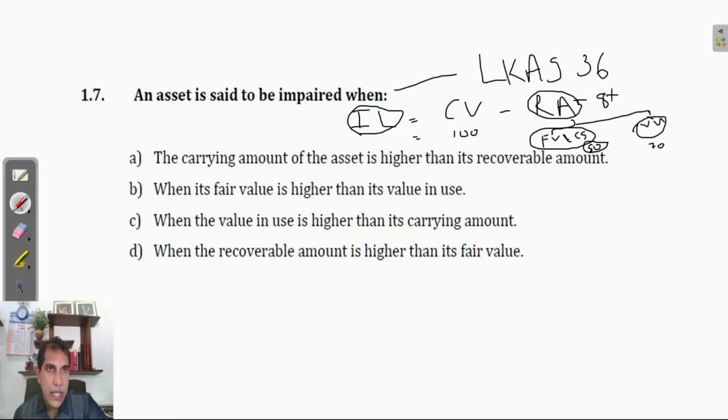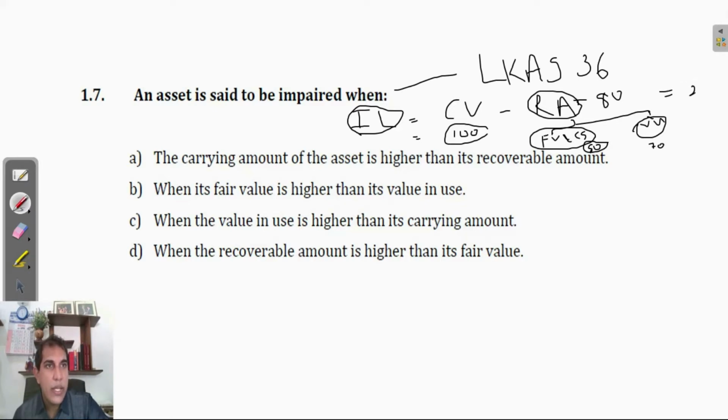Now you can calculate impairment loss. Carrying value 100, carrying value means book value, written down value, right? But the same asset's recoverable amount is 80. Then we need to remove 20 rupees as impairment loss. So impairment loss is 20.